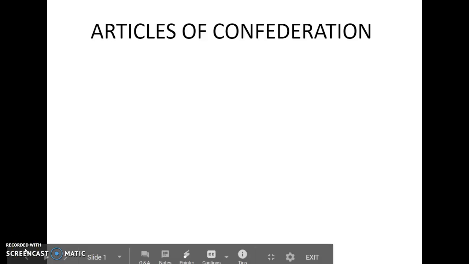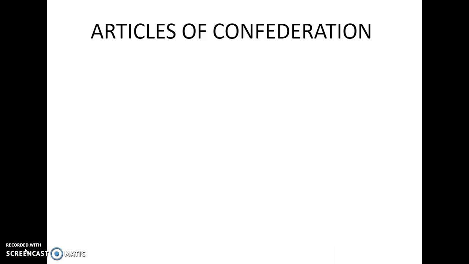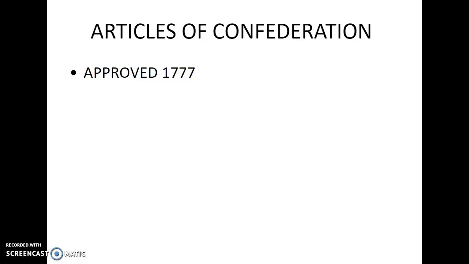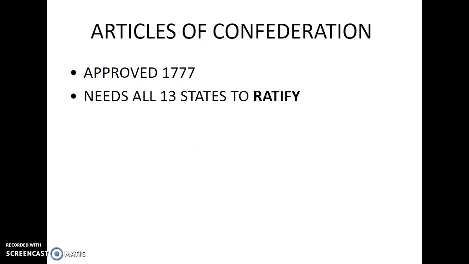All right, so today we're going to talk about the Articles of Confederation. Again, this was after the Declaration of Independence and the Revolutionary War. The new colonists had to find some type of government to be able to govern their new society. So the Articles were approved in 1777. Again, the Declaration of Independence was in 1776.